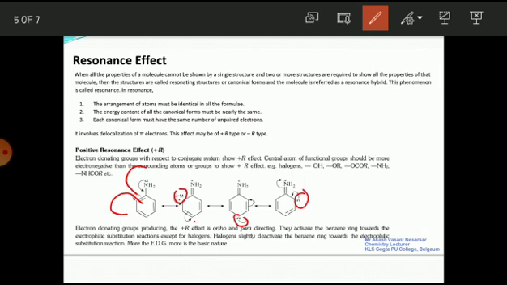So due to the presence of the electron donating group, the electrons are shifted to the benzene ring, and due to the shifting of these electrons, delocalization of pi electrons of the benzene ring takes place, and due to this the ortho, para and ortho positions become electron rich.